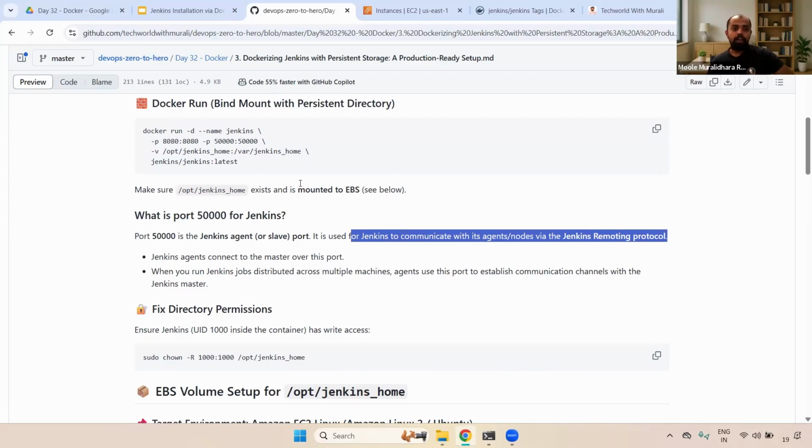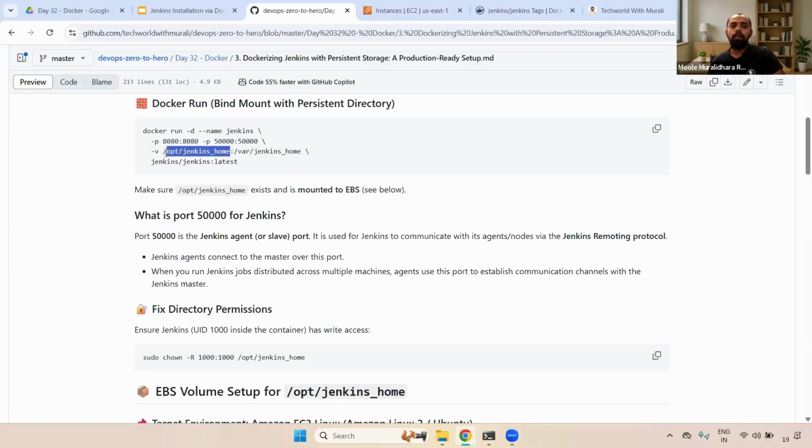Okay. Fine. Now here you can see that -v is nothing but volume. Instead of giving the volume name, here I'm using the bind mount. Here, this is our host path. Host path is nothing but whatever we have on the server, right? The host path is /opt/jenkins_home. Colon, after this is the container path, whatever container path where jenkins_home is.